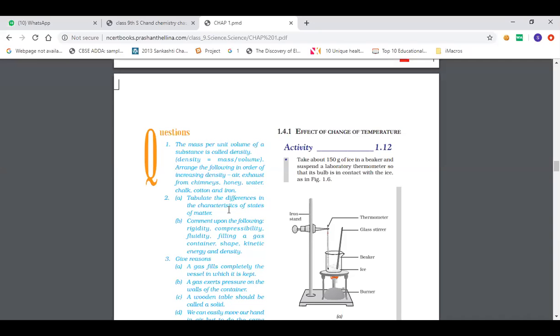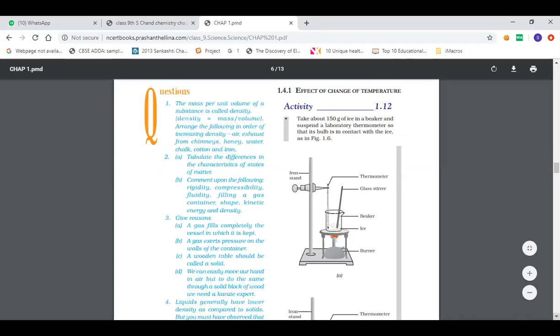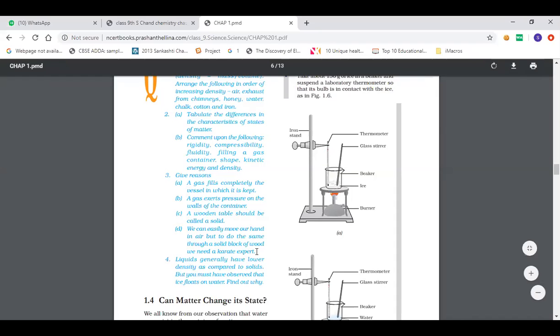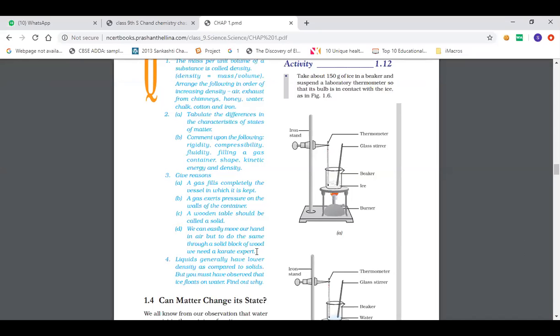Tabulate the differences in the characteristics of the states of matter and comment on the following. This whole part you have already written in the form of a table. Give reasons. A gas fills completely the vessel in which it is kept. A gas exerts pressure on the walls of the container. Wooden table should be called a solid. We can easily move our hand in air, but to do the same through a solid block of wood, we need a karate expert. Is this clear? All these questions?